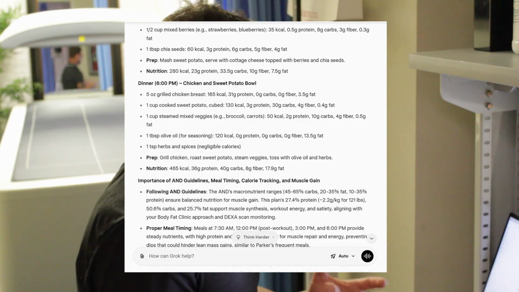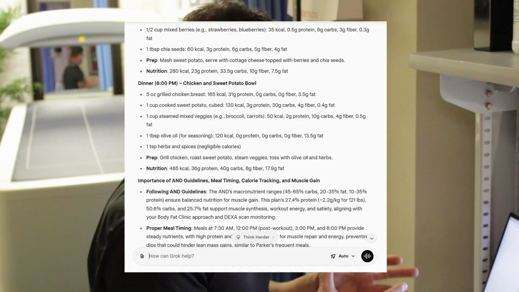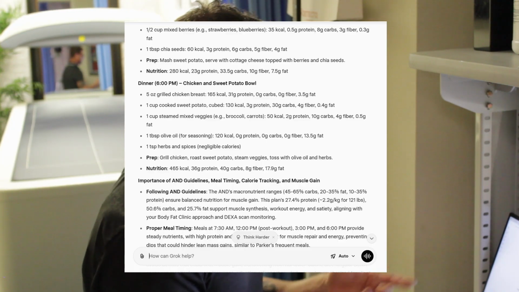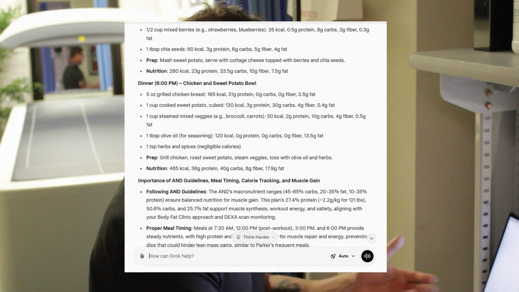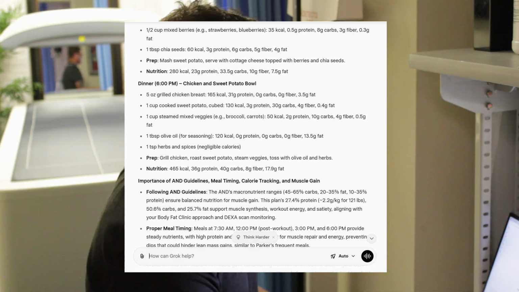So as you can see, what it's doing is when I suggested certain foods, it used only those foods, and then it added other things to make sure the macros were hit, like the chia seeds and olive oil, to make sure it has the right amount of good fats. So this looks really good. Like I said, I would just change a few things.